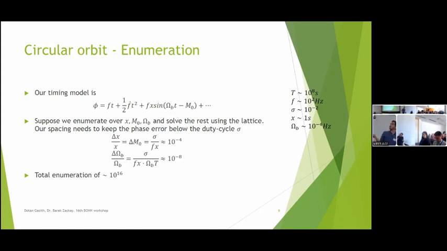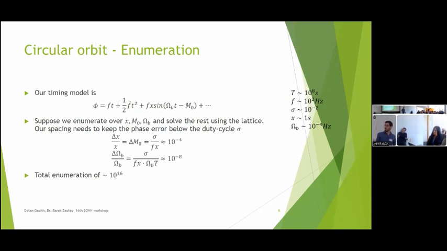So taking a modest case of 3 years, 10 to the 8 seconds, a 10 millisecond pulsar, a duty cycle of 10 to the minus 2, and a one light second orbit with a period of a few hours, we have some 10 to the 4 resolution elements in both the semi-major axis and the phase, and some 10 to the 8 resolution in the omega binary.